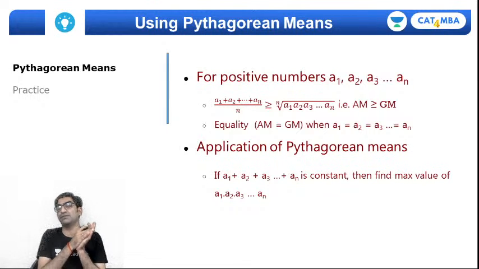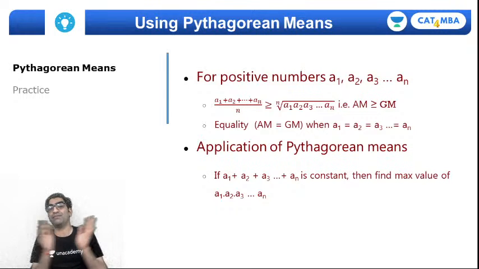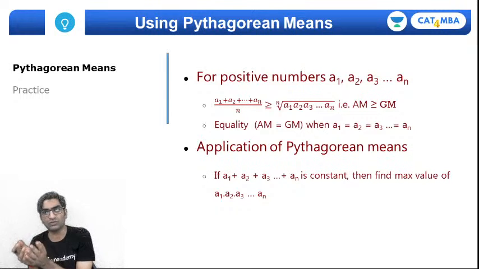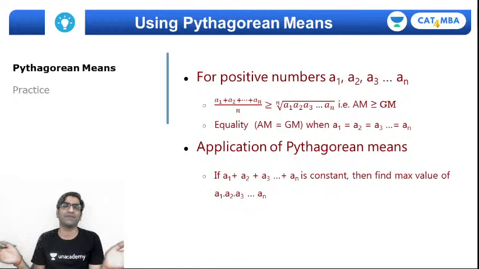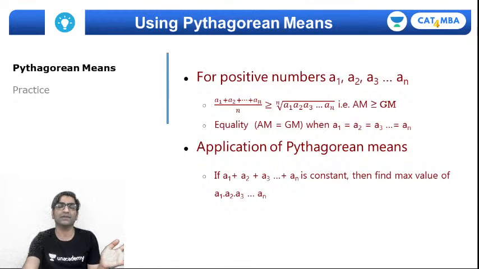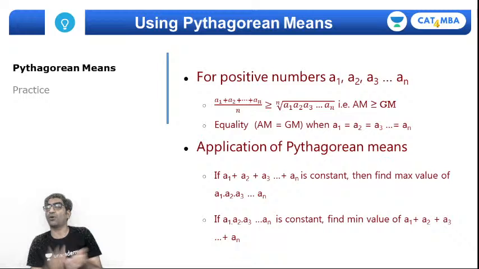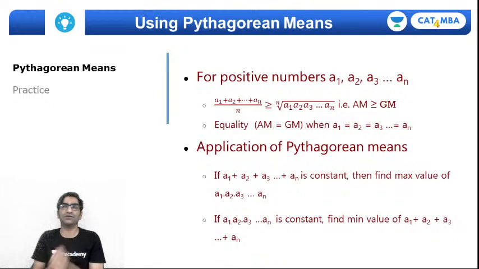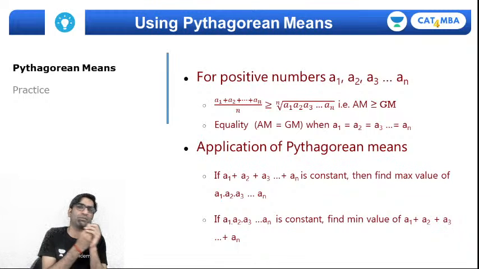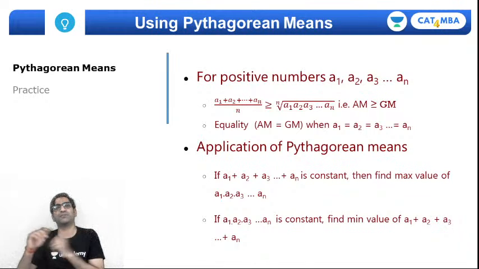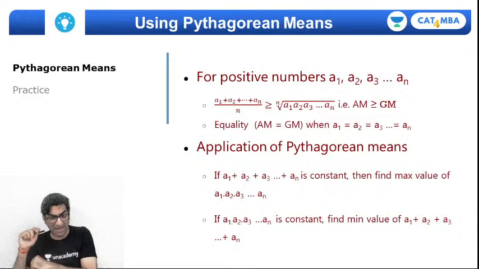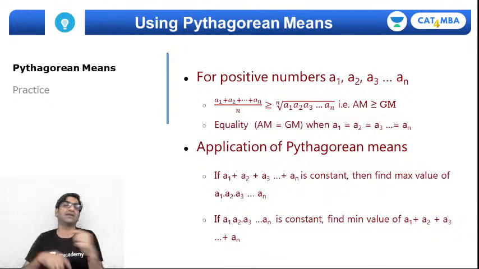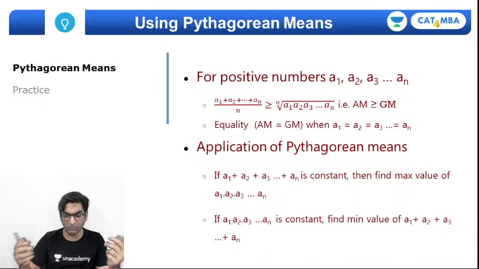If the sum of variables is constant, then the same variables will have a product which would be maximum when all of them are equal, right? Similarly, if the problem gives you that a particular product of variables is constant, then you will say their geometric mean is constant, and so their arithmetic mean will take its minimum value when the sum is minimum, and that happens when a1, a2, a3 etc. are equal to each other, right?